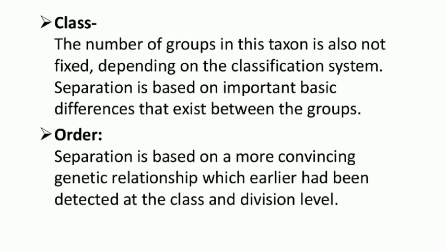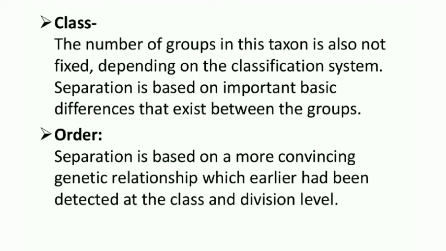Next one is class. The number of groups in this taxon is also not fixed. Here class is nothing but a group of many orders, a group of similar orders. Okay. The plants of 3 orders, if they have some similarities, will be kept under one class. The number of groups in this taxon is also not fixed, but depends on the classification system.